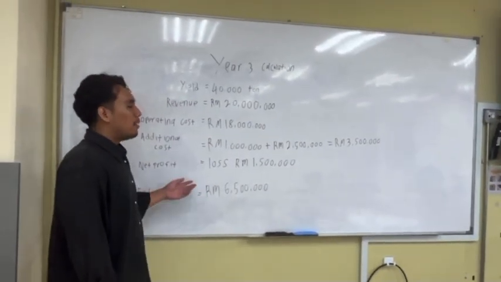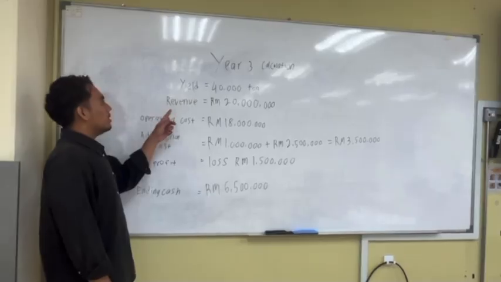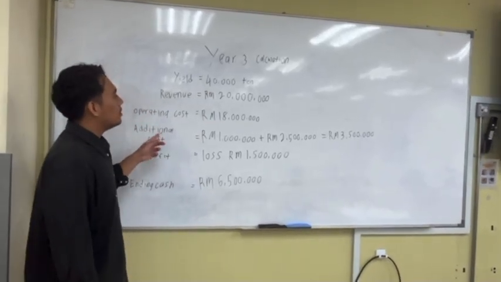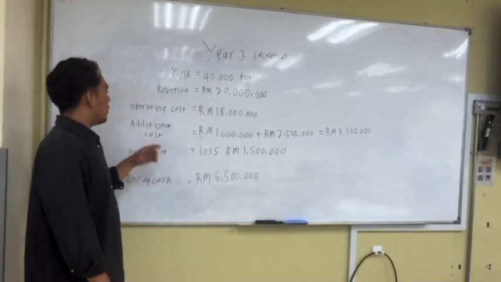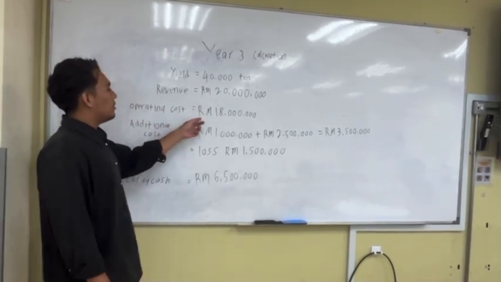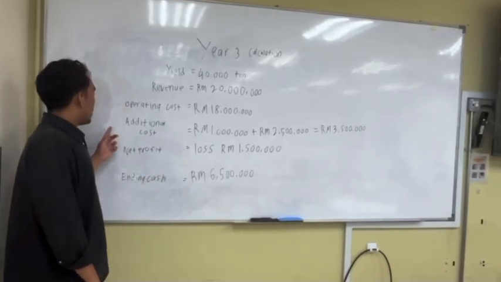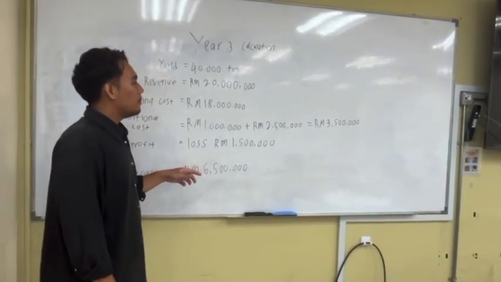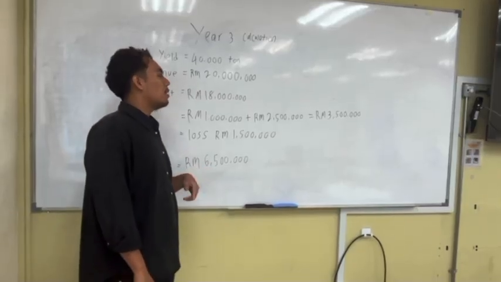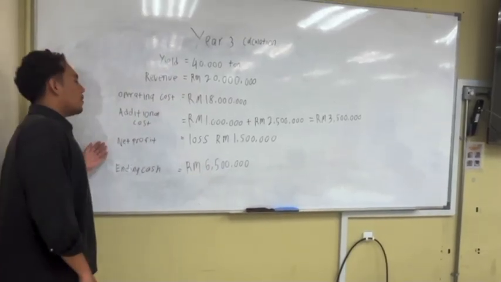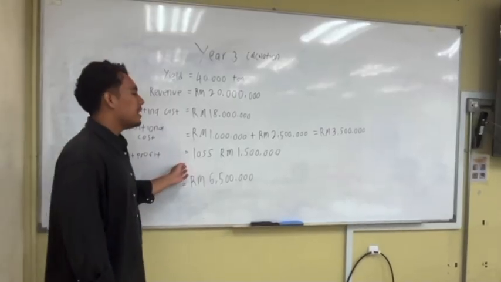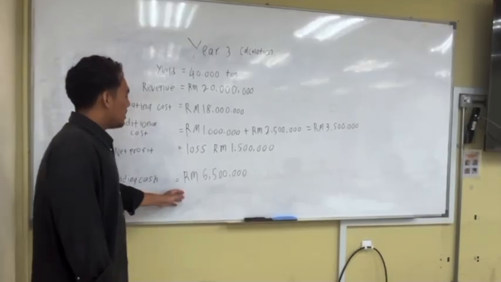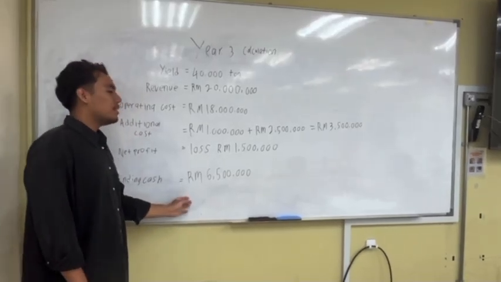Now I will explain about year 3 calculation. For yield, we also reach 40,000 ton. For revenue, it's 20 million ringgit. For operating costs, we have 80 million ringgit. For additional costs, 1 million ringgit plus 2,500,000 ringgit equals 3,500,000 ringgit. For net profit, we lost about 1,500,000 ringgit. For ending cash, we still have 6,500,000 ringgit.